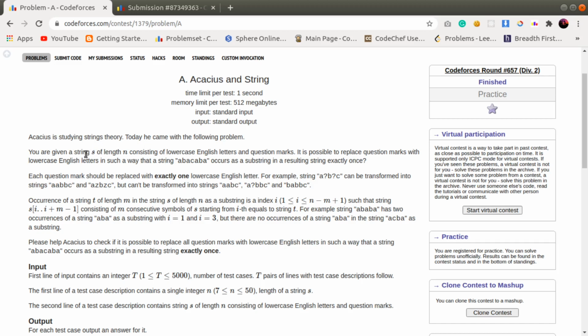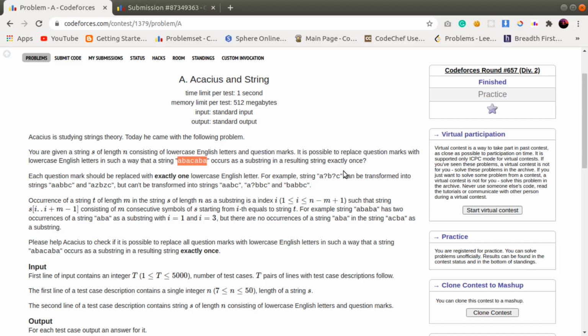In this problem we have a string S of length n, containing some lowercase English letters and some question marks. There is a possibility to replace the question marks with lowercase English letters in such a way that the pattern ABACABA occurs as a substring in the resulting string exactly once.